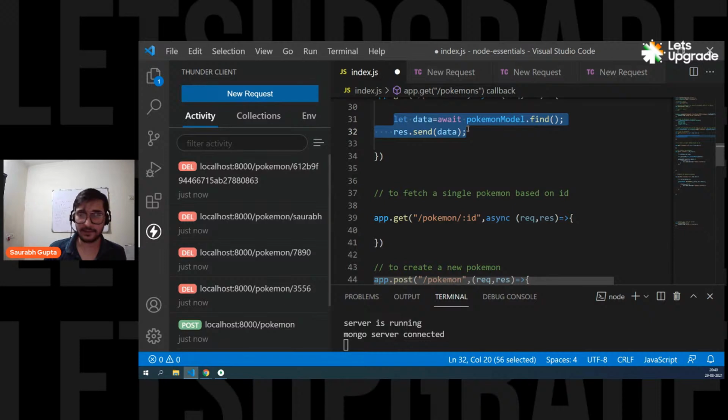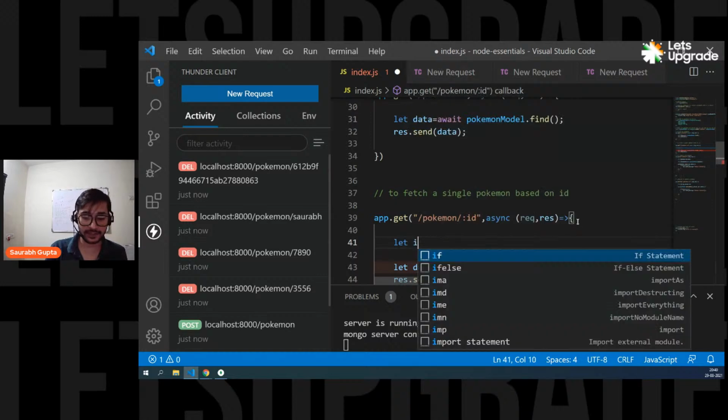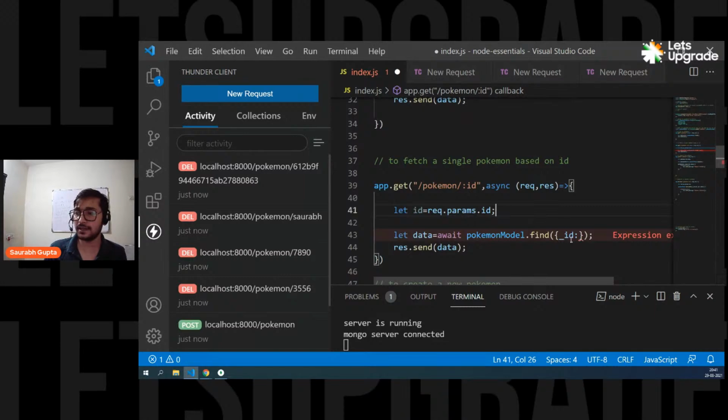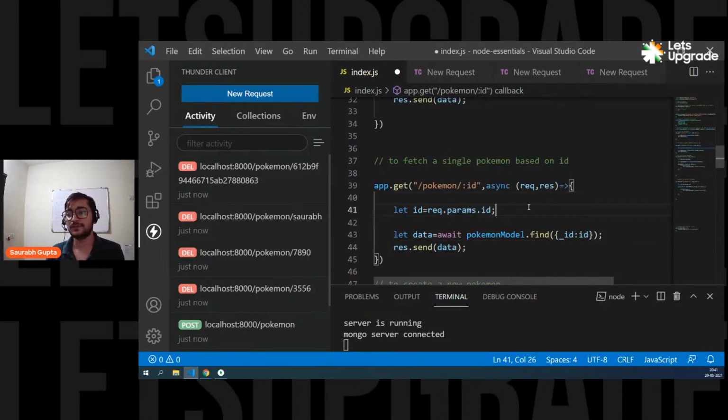Simply need the same data, simply need the same thing. But the thing is, now you're going to pass a parameter in this ID. And yes, we also have to read, right? So let ID equals request.params.ID. And then simply pass the ID here. So instead of deleting, you're fetching. That's it, done.